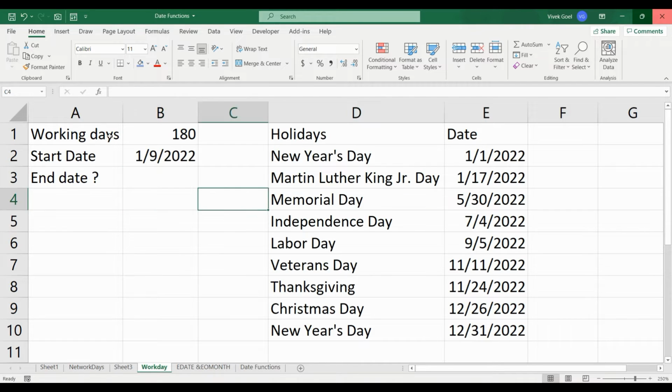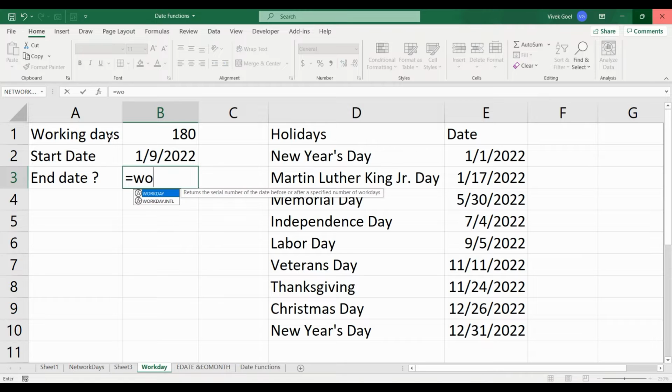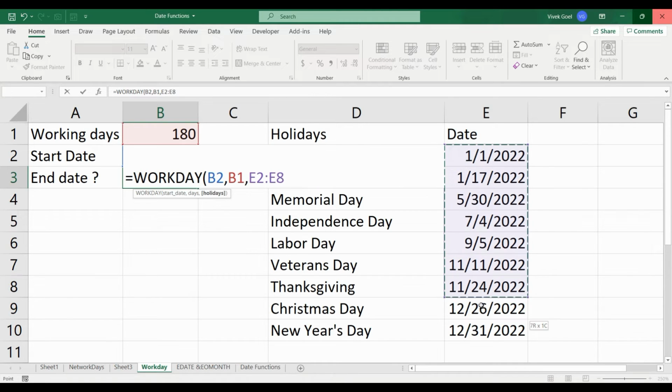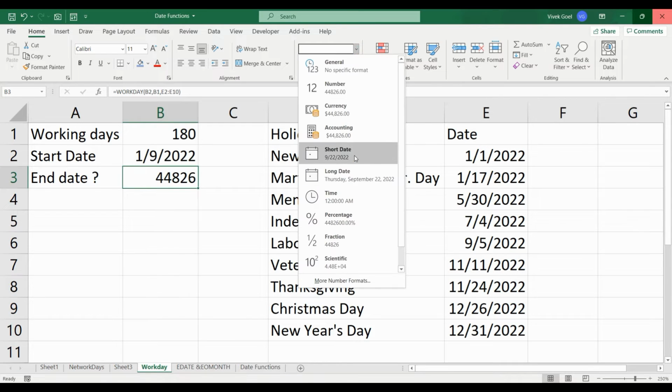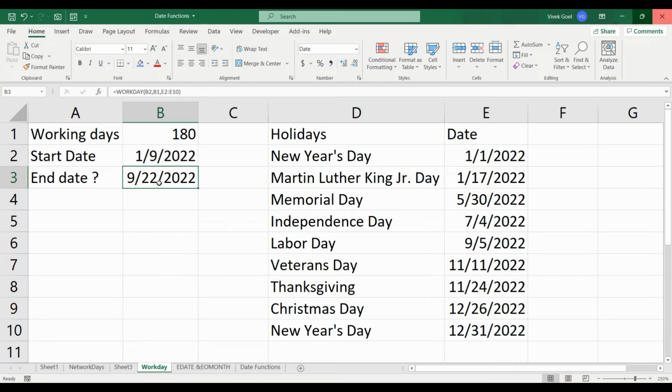We can use the WORKDAY function, which expects three parameters: the start date, which in our case is 9th January 2022, the number of days, which is 180, and the holidays, which are listed here. Excel gave a number as output. Let's change it to a date. So September 22 is when the project would be completed.